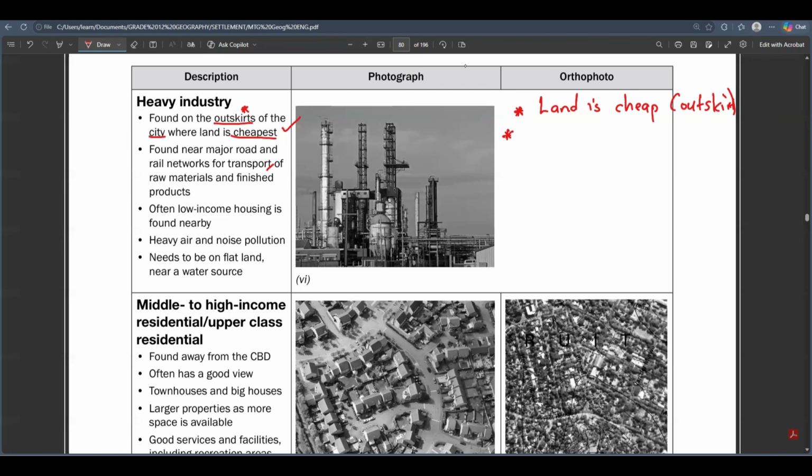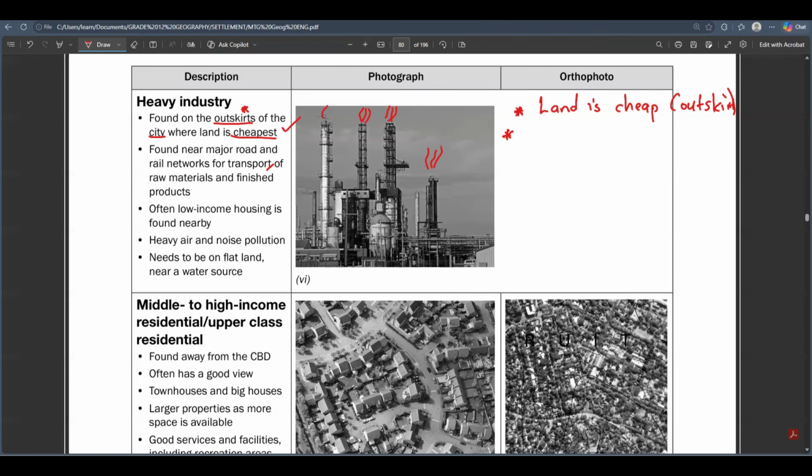Number one. Number two, grade 12s. The heavy industries and the light industries cause a lot of land and what? And noise pollution. Those two. Land, it's air and noise pollution, sorry. They cause air and noise pollution. So when we say that they are causing air and noise pollution, it means that they release a lot of smoke. Usually, guys, I'm sure you have seen industries that release smoke. You see what time this company is working, and all of a sudden you see some smoke coming out from these turbines, and you be like, what's going on there?